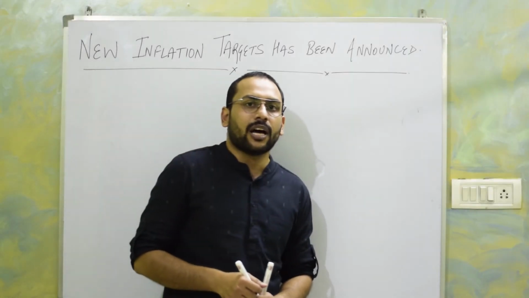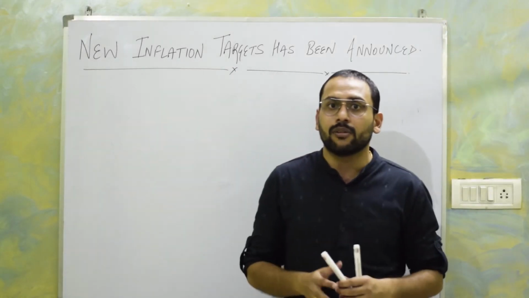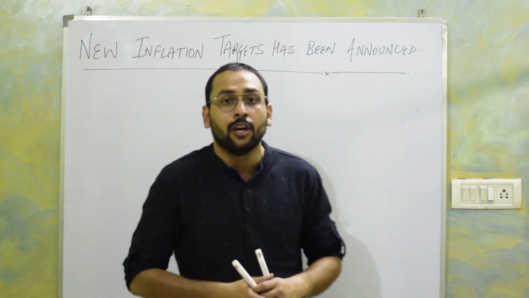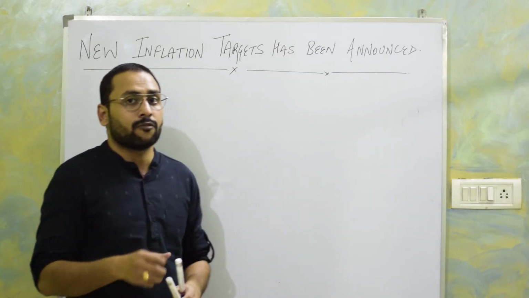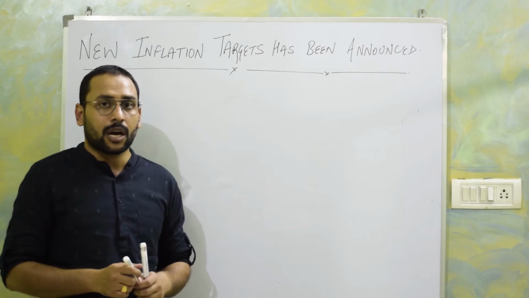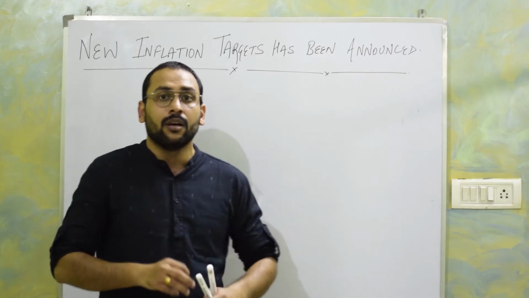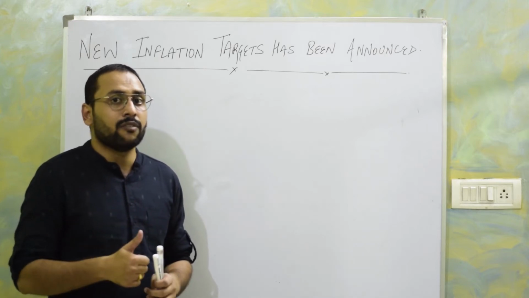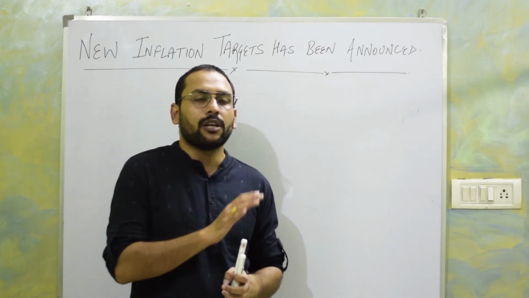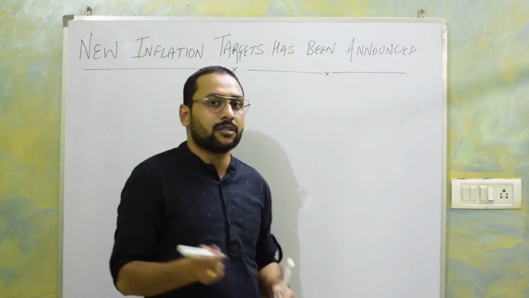Recently, the new inflation targets have been announced. So in order to understand this news in a comprehensive manner, we will focus on four key areas. First of all, what are these new targets? Second, what are the statutory provisions behind these targets? Third, how will RBI achieve these targets? And fourth, what will happen if RBI fails to achieve these targets?